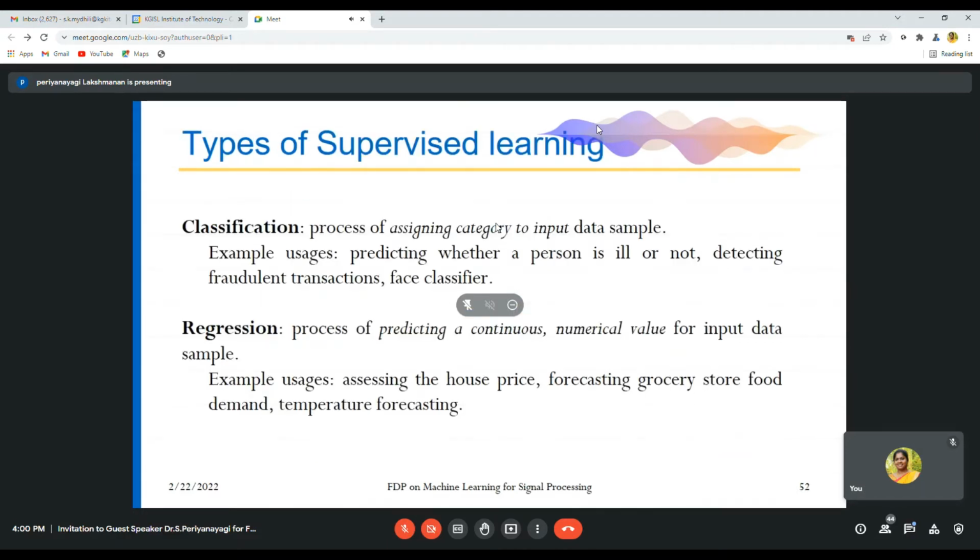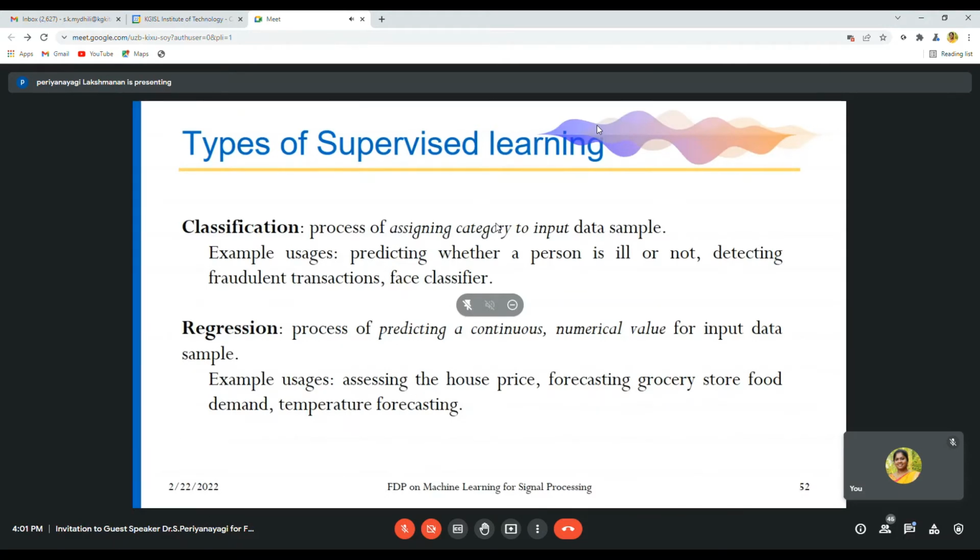So, types of supervised learning: classification and regression. Classification is a process of assigning a category to an input data sample. So for example, if you train your model, you have a rose, you have a lotus, you have a jasmine. It should tell it is a rose, it is a jasmine, and it is a lotus. When your input is a rose, it should not say it is jasmine. So it should classify accurately.